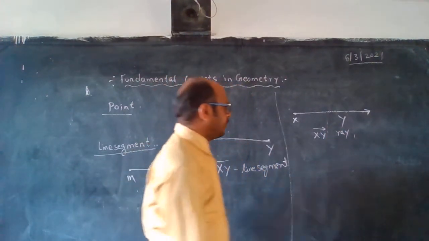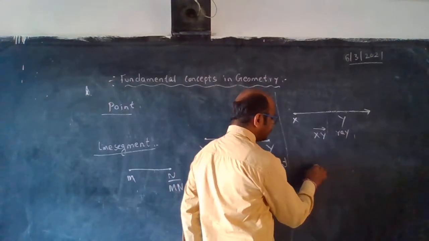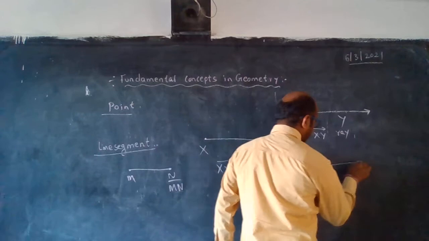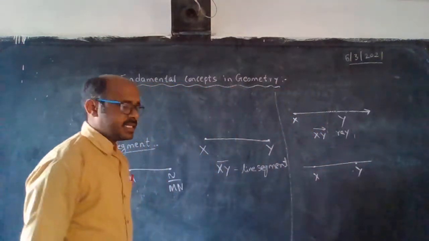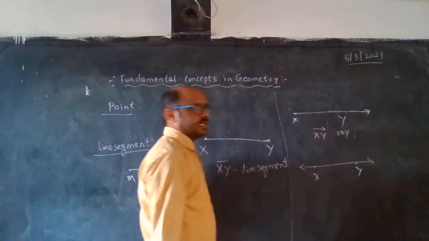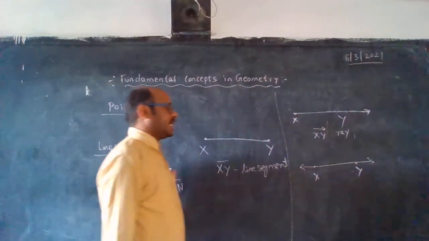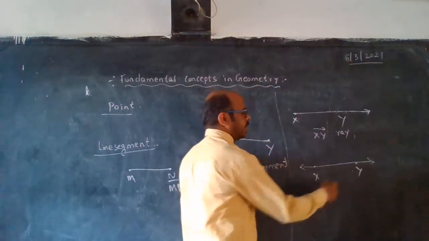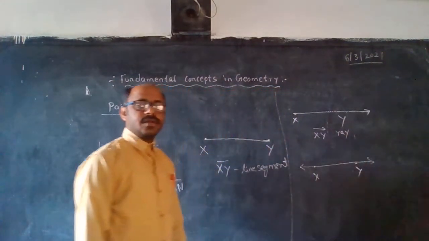Next, children, observe this. Same XY. Now I will keep arrows on two sides. For the X side I kept an arrow symbol, and the Y side also has an arrow symbol.